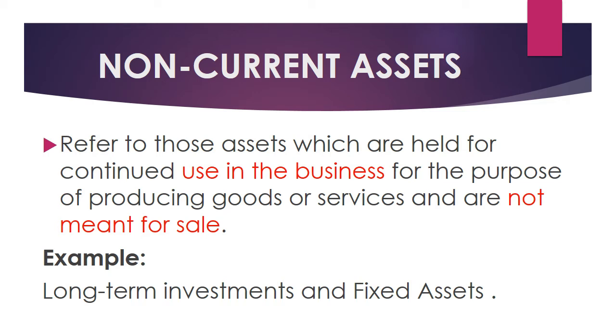From there, they will get some interest or dividends. So those we call long-term investments. So those long-term investments are called as non-current assets and also fixed asset. Hope you know what a fixed asset is. Fixed asset is like land and building, machinery, furniture, all called as fixed assets.